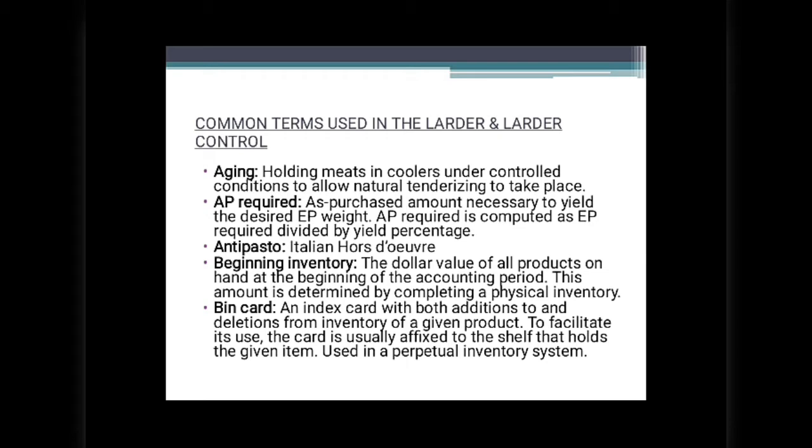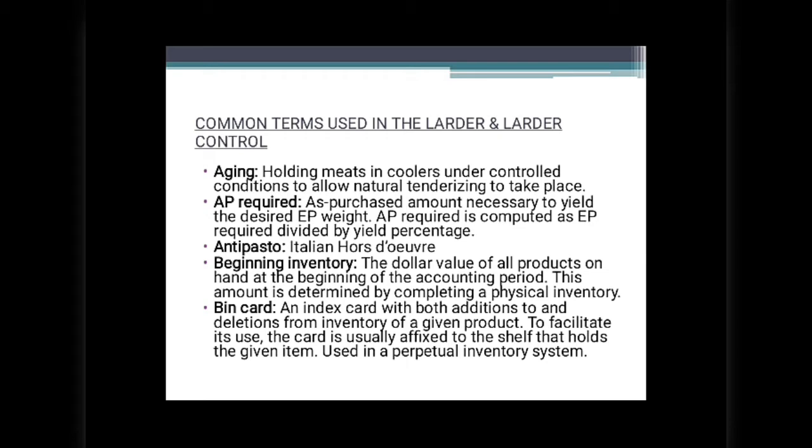AP required, as purchased amount necessary to yield the desired EP weight. AP required is computed as EP required divided by yield percentage. Antipasto, Italian hors d'oeuvres. Beginning inventory, the dollar value of all products on hand.